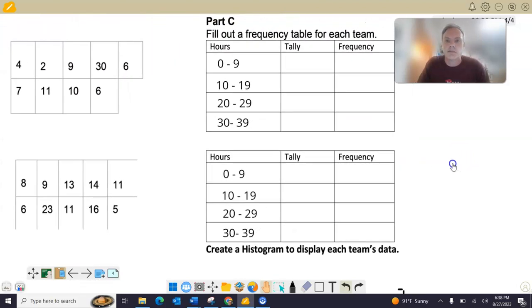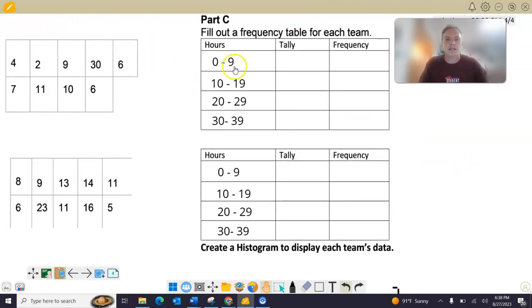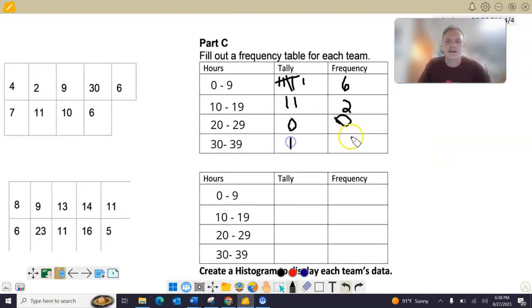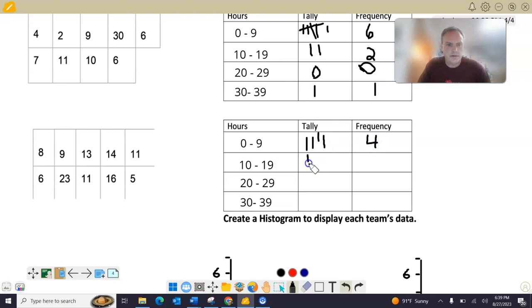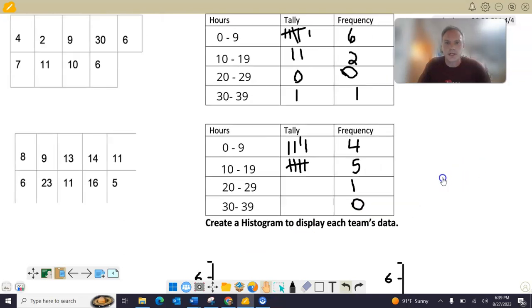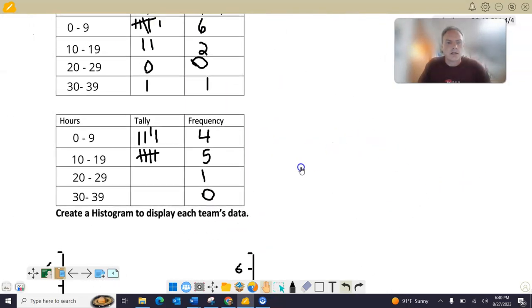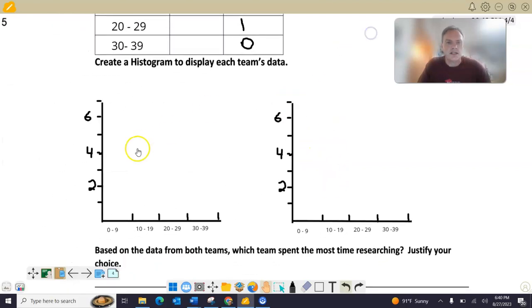Let's go ahead and tally up our information and see. You'll notice these intervals are the same. It's going to look really pretty good when we're done here. All right, let's do the same thing down here for team 6-2. Okay, and here's our numbers right here. Here's our data. And let's go ahead and take a look at our histogram. So now that we have the data, the same type of intervals, our histograms are going to be an identical setup, right? Identical intervals, and we can just make our bars.